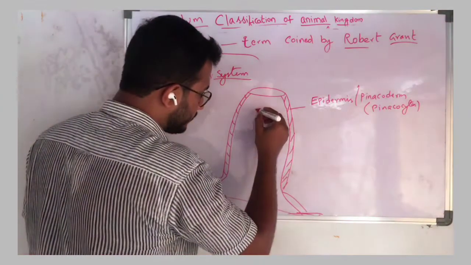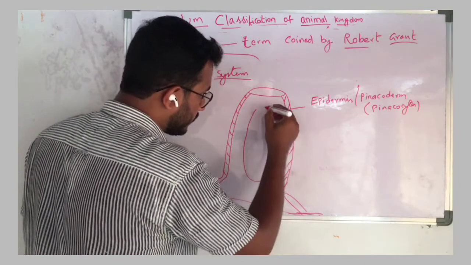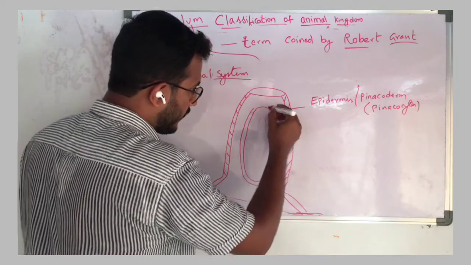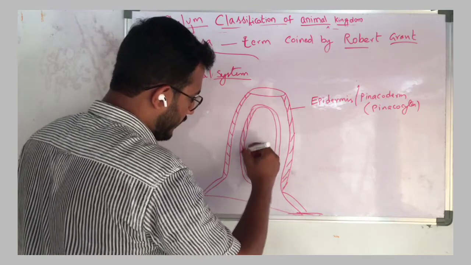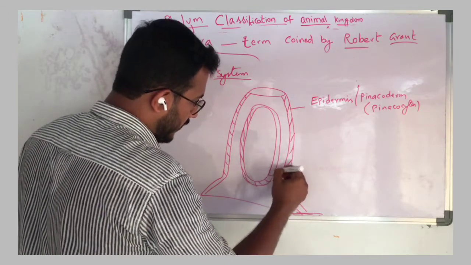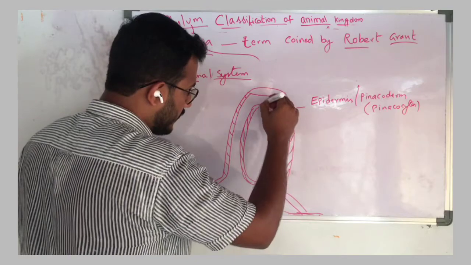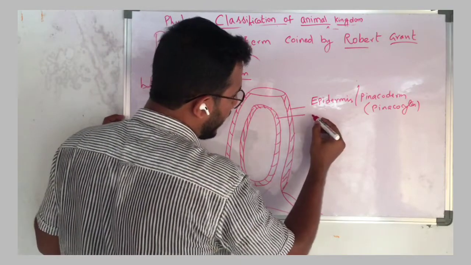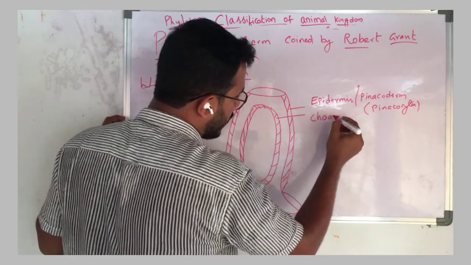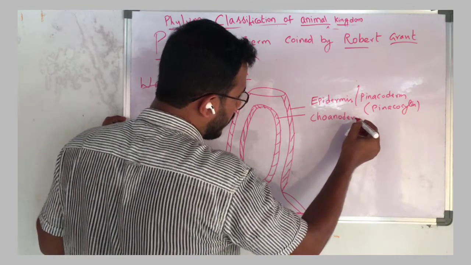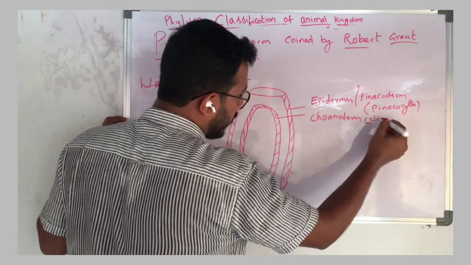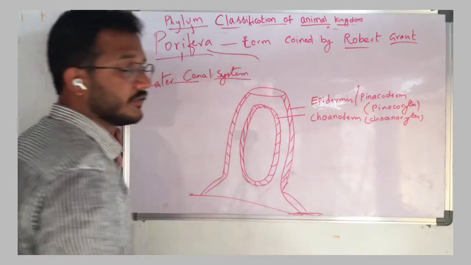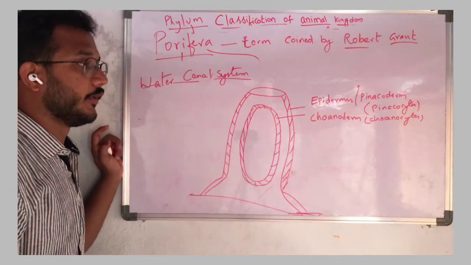And this is the cavity, and the cavity is lined again by a layer of cells. This layer is known as choanoderm, and it is filled with choanocytes.